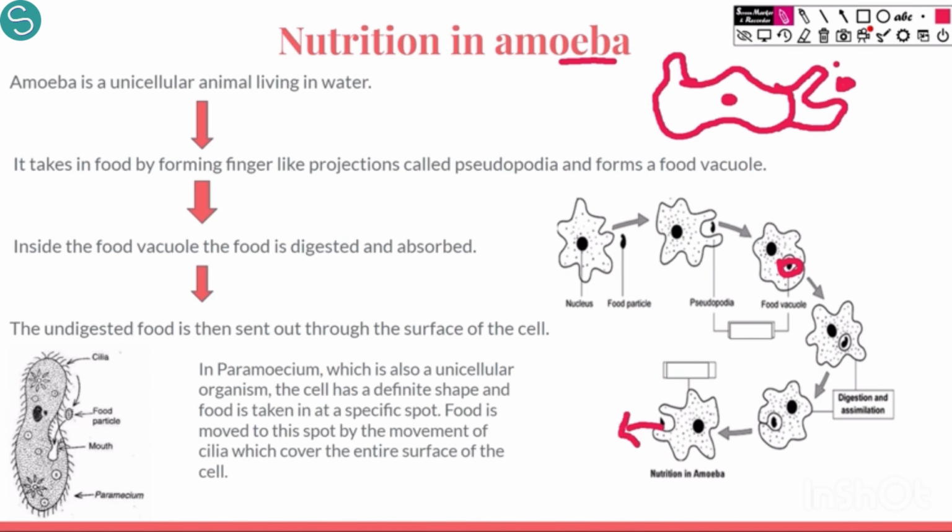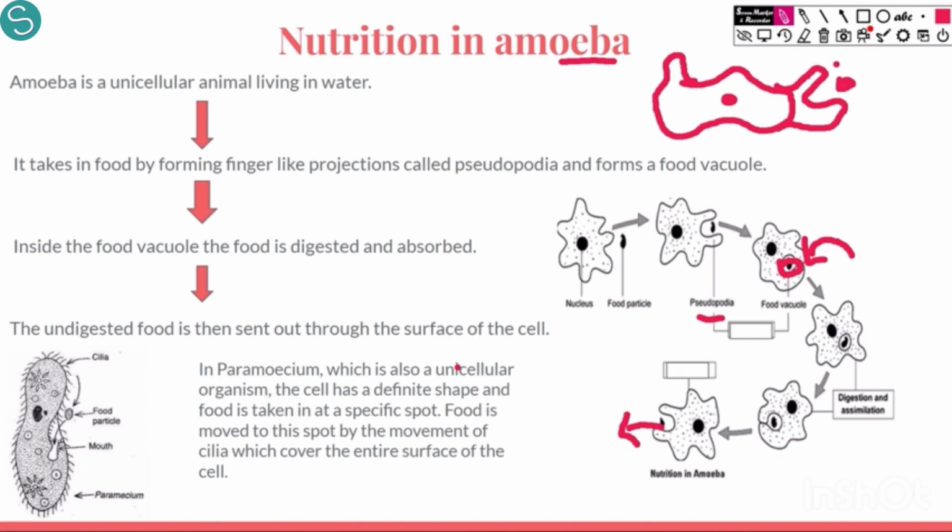A very simple mechanism. Firstly, it senses where the food particle is, then it extends its cytoplasm by forming finger like projections which are called pseudopodia. These pseudopodia surround the food completely and form a food vacuole. Inside this food vacuole, the amoeba releases digestive enzymes which digest this food, and then those nutrients are absorbed by the amoeba for its growth. The rest of the unwanted substances are ingested out by the amoeba.